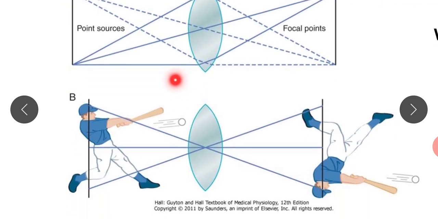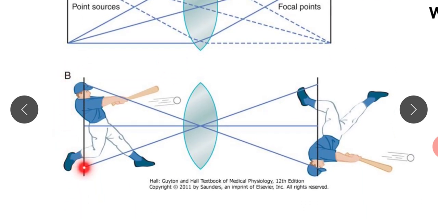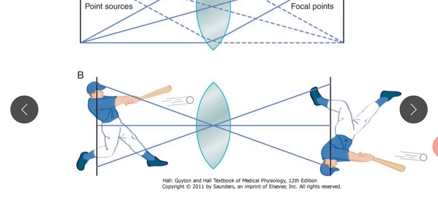Suppose instead of this point source, we put an image, and put a paper on the opposite side of the lens, and then we see the formation of the image on that paper, but that image is upside down and laterally reverse.